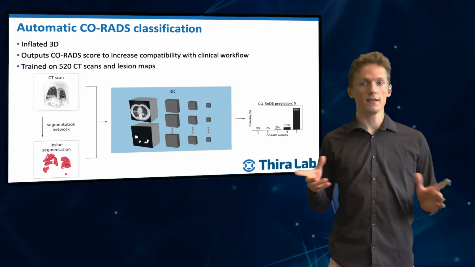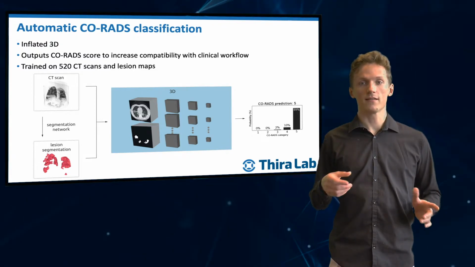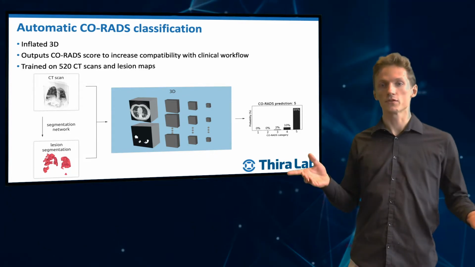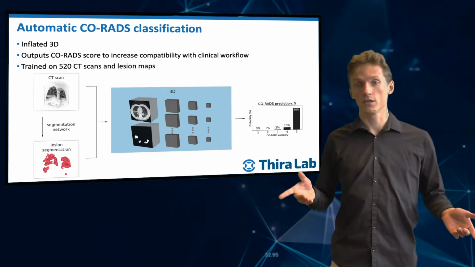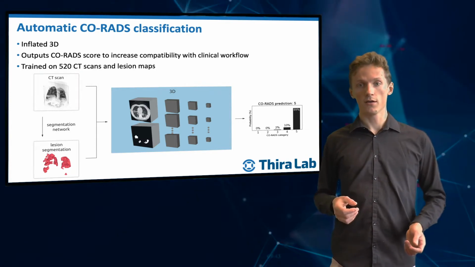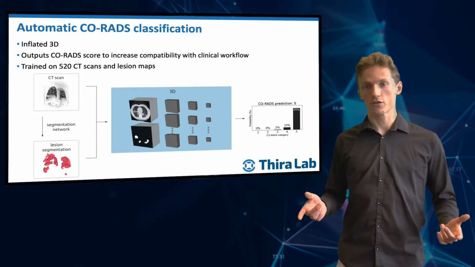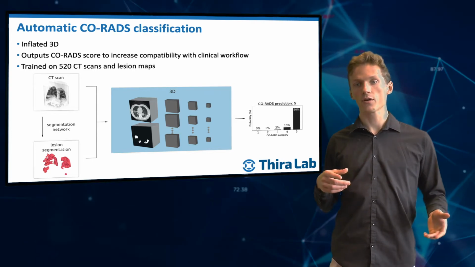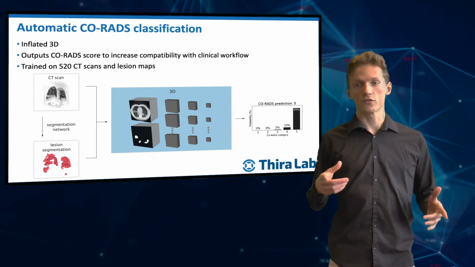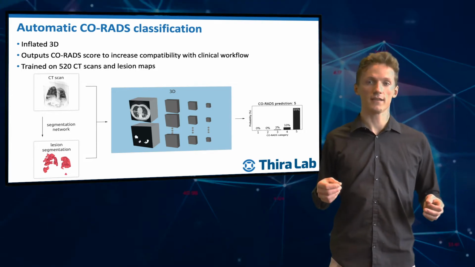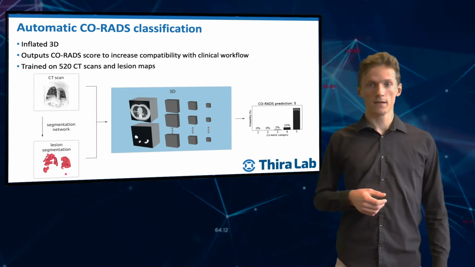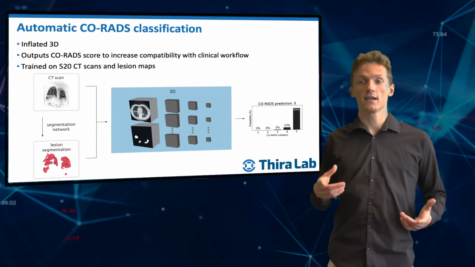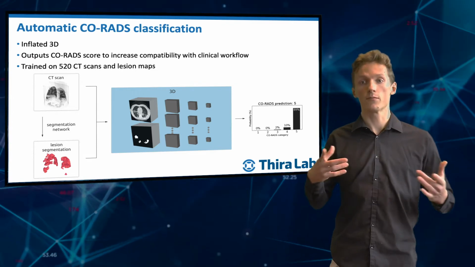The final module performs a CoRADS classification. Also here, we tried many different approaches. We found that 2D slice-based approaches did not work that well. However, almost all papers that were published in the first few months used these simple approaches. We got the best results with an architecture called the Inflated 3D Convolutional Neural Network. This is a type of network that was also successful in other recent publications on lung cancer detection in chest CT. We also added the lesion segmentation from the previous step as an additional input to the network to further improve our results.